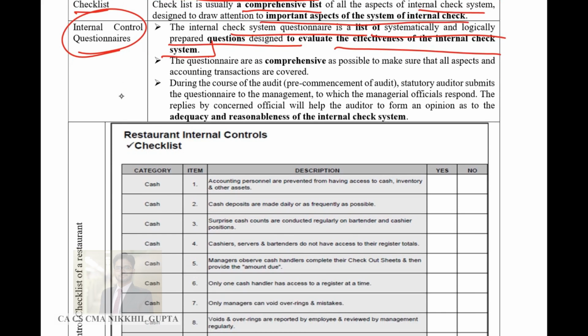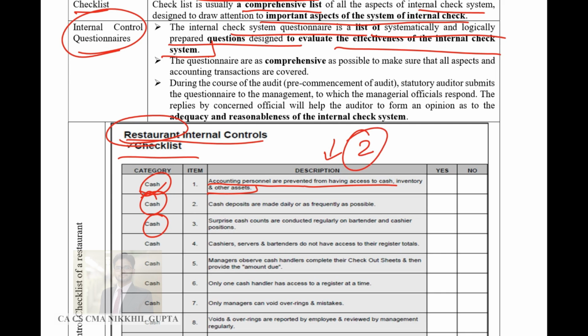So we have also taken an example. Just see the example of an internal control checklist over here. If you are in a restaurant checking the cash receipts, and you want to prepare an internal control questionnaire regarding the internal checks employed by the restaurant, the questions you would ask are: are accounting personnel prevented from having access to cash, inventory and others? Guys, the person who is doing accounting is different from the person actually handling cash and inventory. That is how two people will look at one transaction.